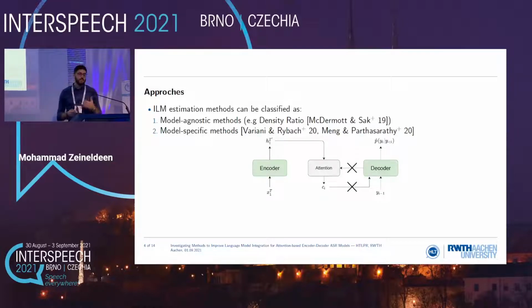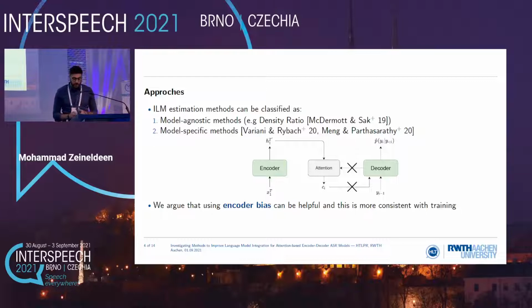But there was recent work where they considered the model itself in order to estimate the internal language model. We call these model-specific methods. The idea behind this is that we look at what the input representation in our model is. In our case, since we have an attention model, this would be the attention context vector. And we try to mask out this information and then let the decoder only consider label input. But here we argue that this is not consistent with the training. During training, the decoder still sees some encoder information, and probably masking out all the input representation is not a good idea.